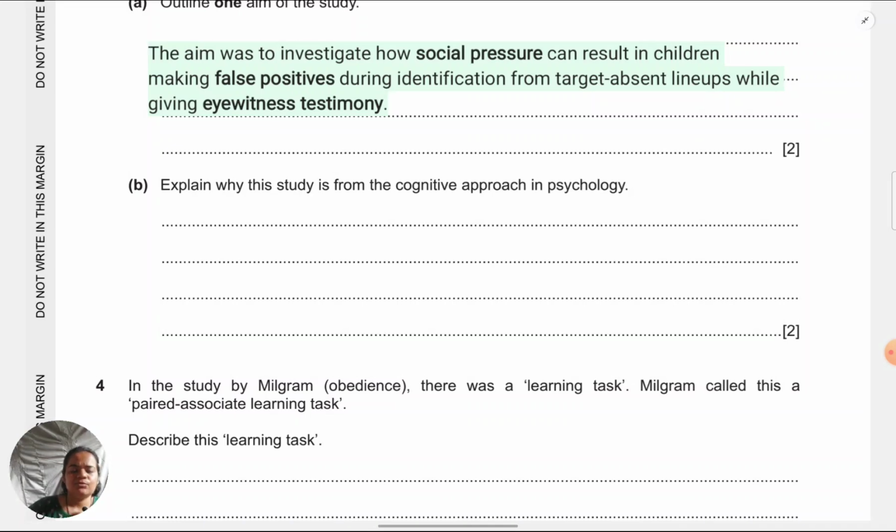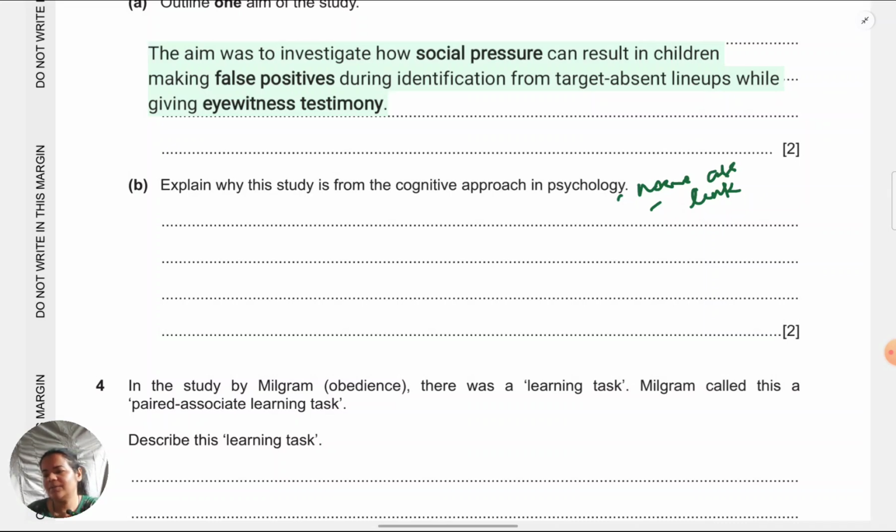So for these types of questions, it's a very straightforward way of answering. Just name the assumption that you've learned, any one, and then just link it to the study. So write something from the study that matches the assumption. Again, ideally, you should have practiced this type of question for all the studies before you come to the paper.